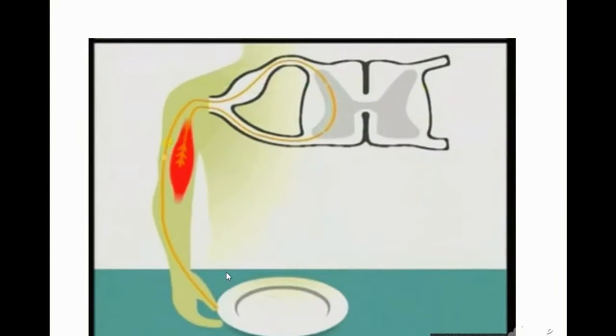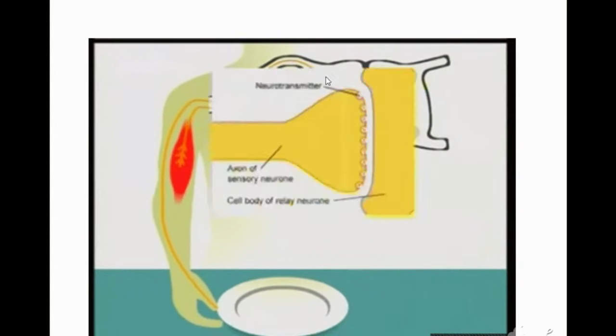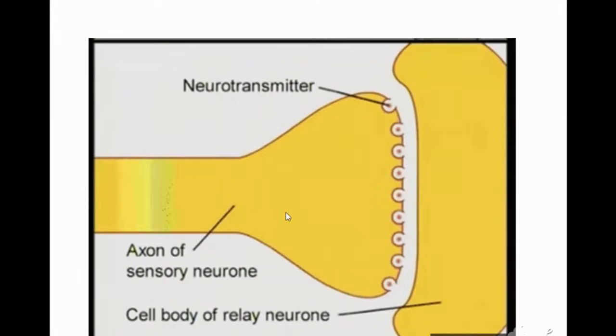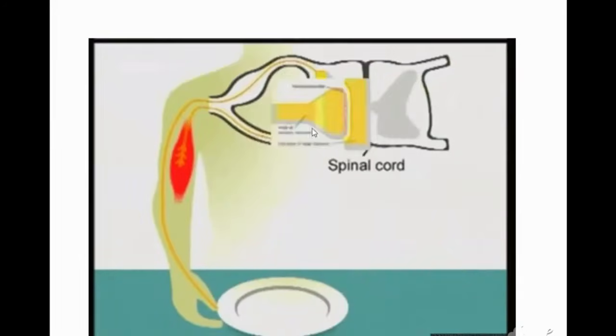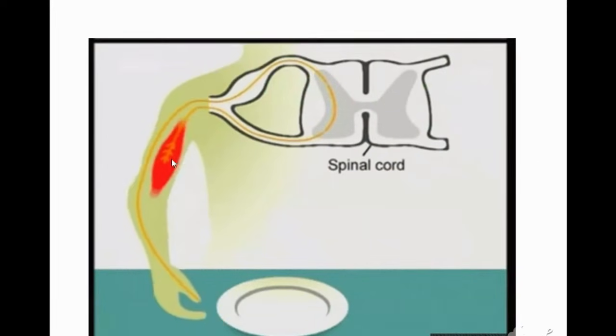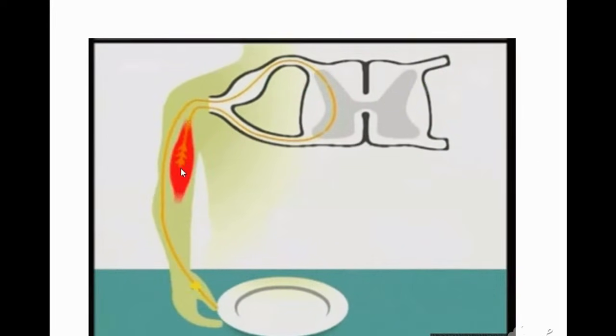This is a reflex arc. This person is touching a hot plate. See, the signal is going. This is the signal reaching the spinal cord. The sensory neuron carried the signal and it is moving that signal to the relay neuron. Okay, see, and later this relay neuron sends a signal to the motor neuron, right? So this yellow dot you observe is reaching the effector organ, that is the hand muscle. Now the shape of the hand muscle changes so that the person lifts the hand.